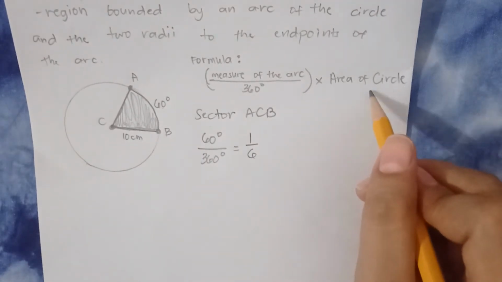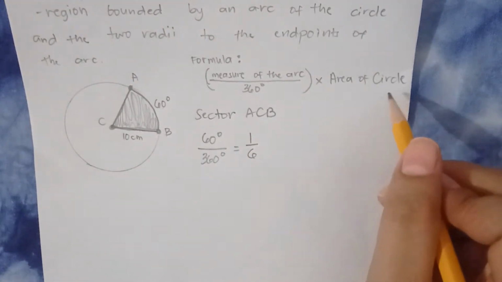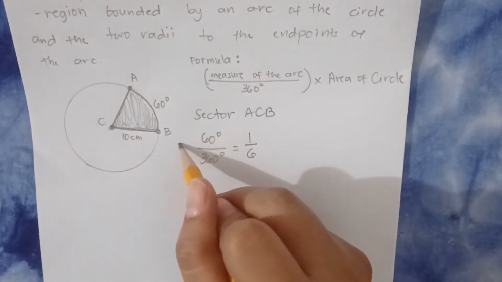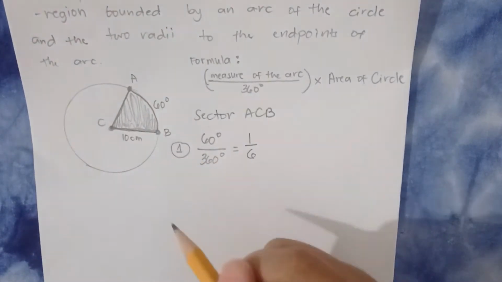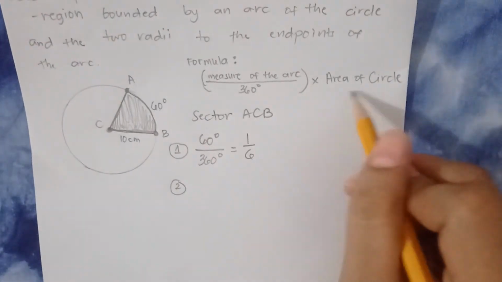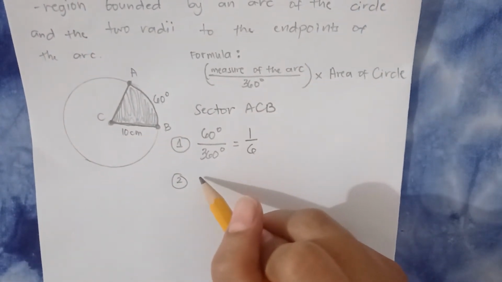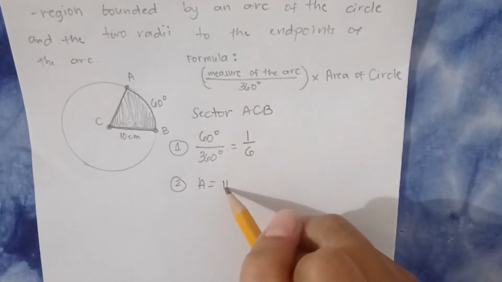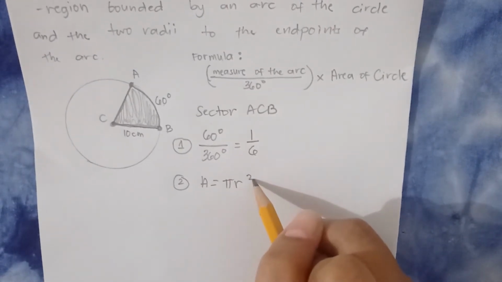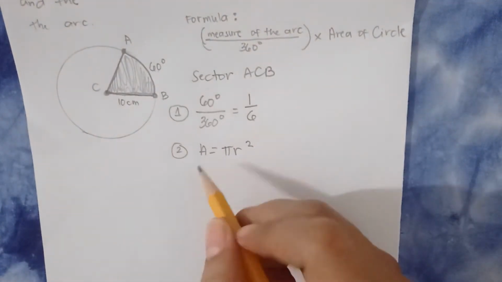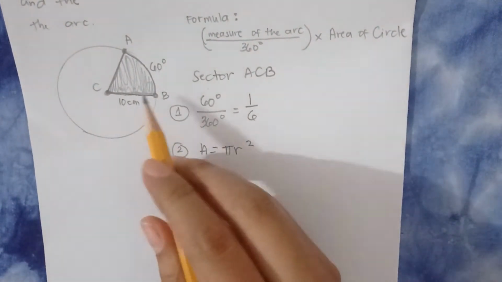Ngayon, kunin naman natin yung area of the circle. So, tapos na tayo sa part na to. Dito naman, so, ito yung first part. So, number 1, ito yung first part. Tapos, sa second part naman, yung area of the circle naman ang kukunin natin. Ang formula ng area ng circle is pi r square. Ang pi, di ba, is 3.16. Okay, approximately. So, let's find the area given the following.